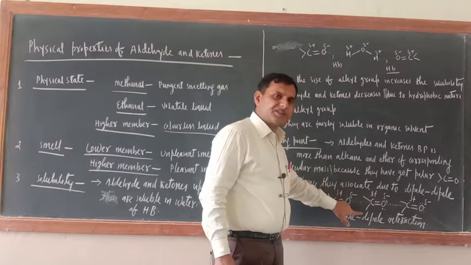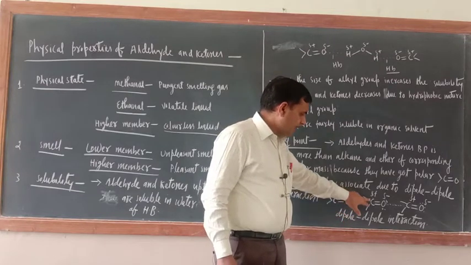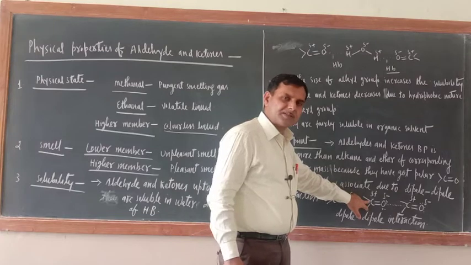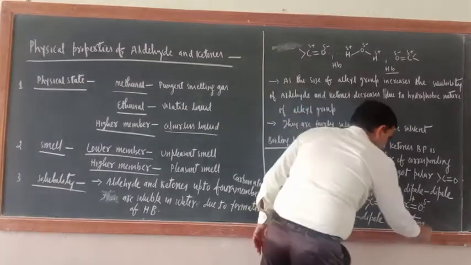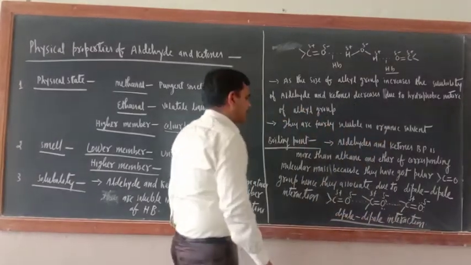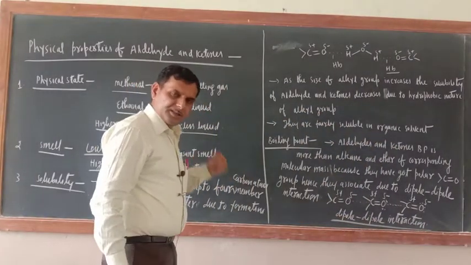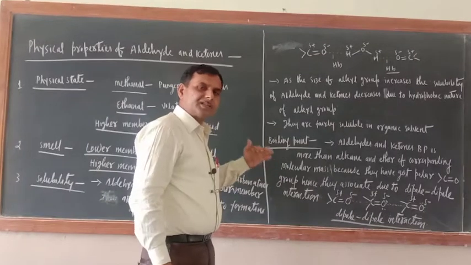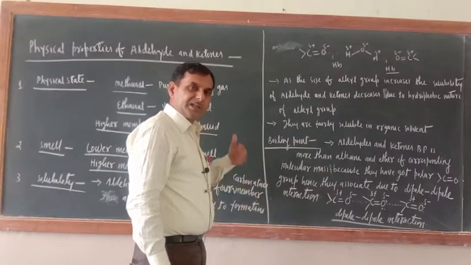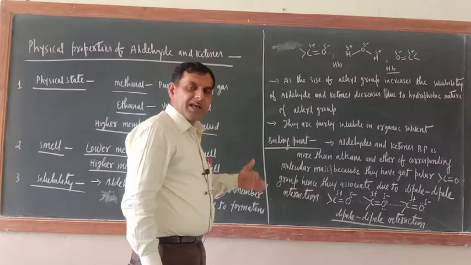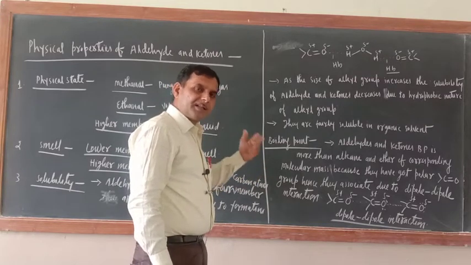This is the only reason that aldehydes and ketones have higher boiling points than ether and alkane. Alkane has a lower boiling point than ether.